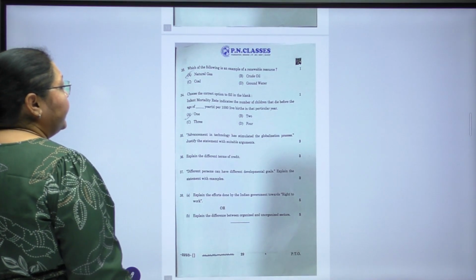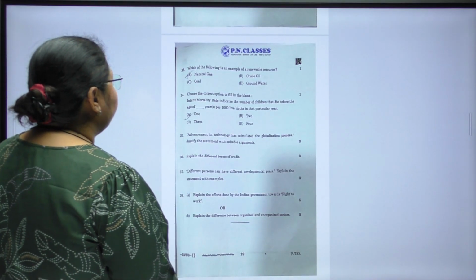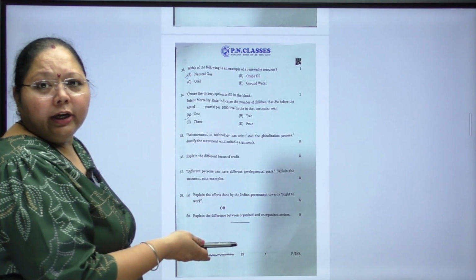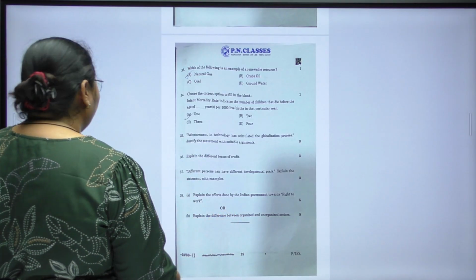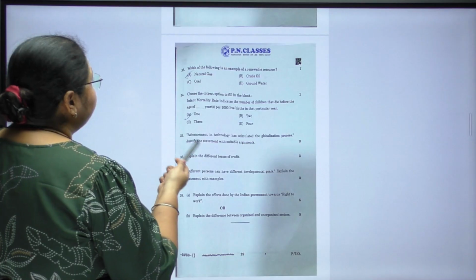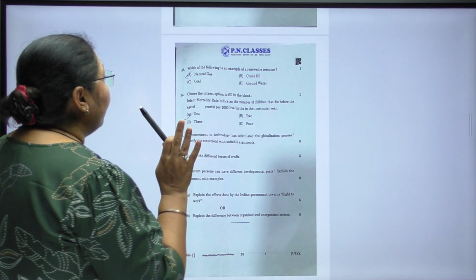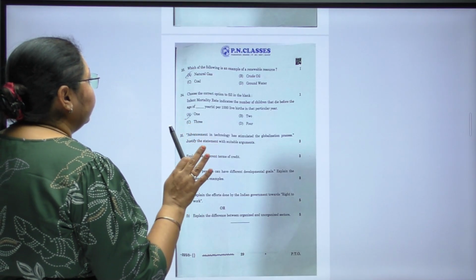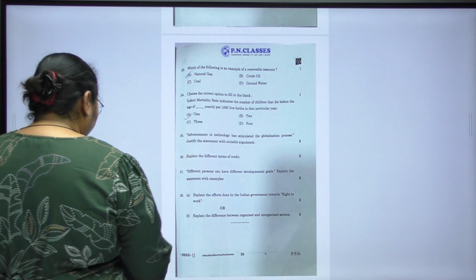Which of the following is an example of a renewable source? Very, very easy. 1 mark again in your pocket. Free ka hai ye to. Which one is a renewable? Groundwater. Groundwater is the correct answer. Option D.